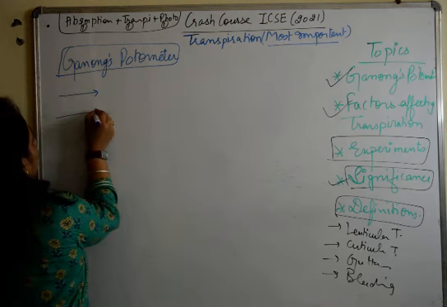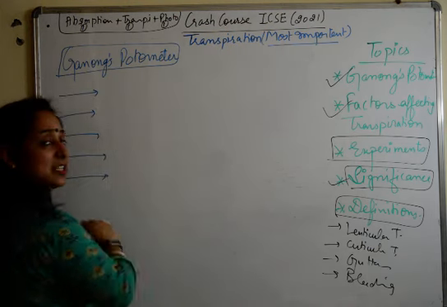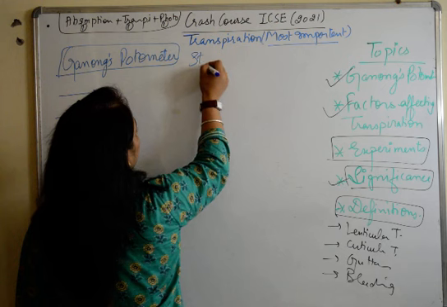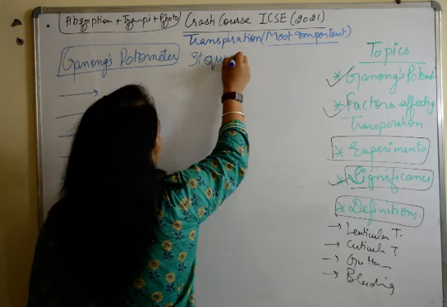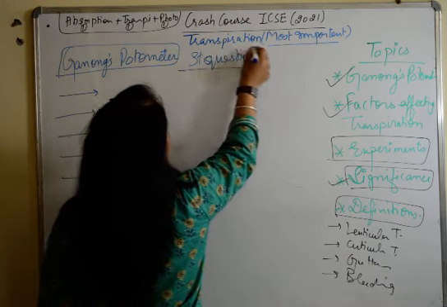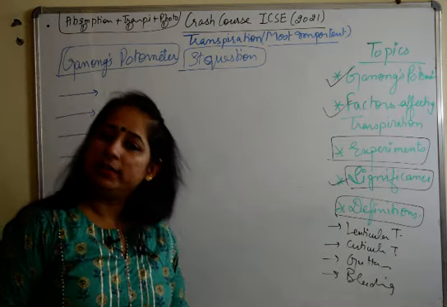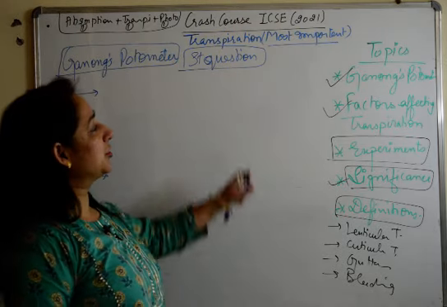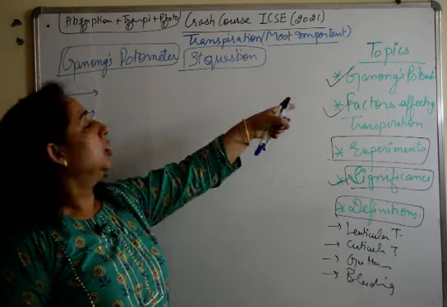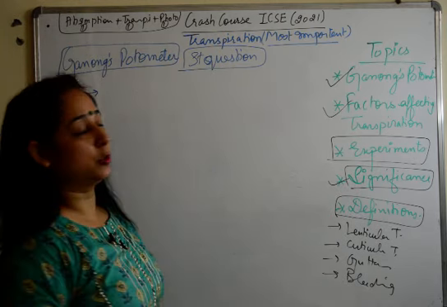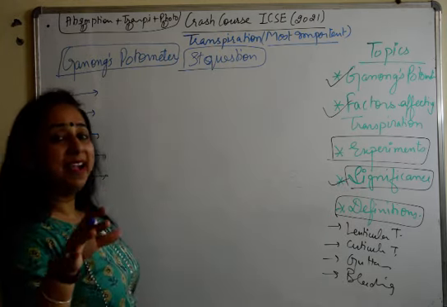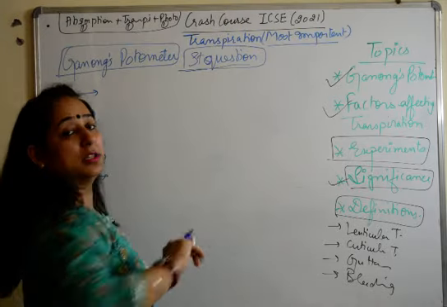So Ganong's potometer, how do they ask you this question? It comes as a structural question, and the chances of this question coming this time in the paper are maybe 70%. If a separate question comes from this chapter, then 90% it will be Ganong's potometer. So now you have the diagram of Ganong's potometer on the paper.